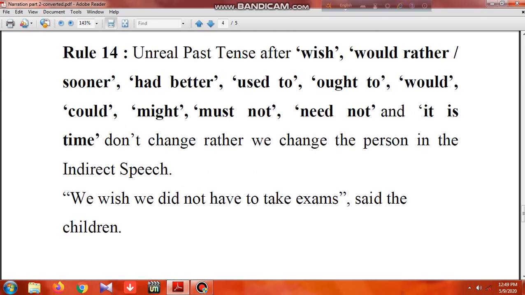Now rule 14. Rule 14 says if you find unreal past after wish, would rather, sooner, had better, used to, ought to, would, could, might, must not, need not, it is time, don't change the tense; rather we change the person in the indirect speech. So these will also remain unchanged. In case of unreal past tense, meaning not real, or things that didn't take place, they will remain unchanged and only the persons are changed.